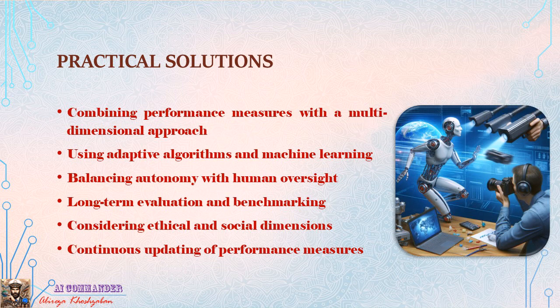Slide 9. 6. Practical suggestions for improving the design and evaluation of intelligent agents. To overcome challenges and achieve effective rationality, the following suggestions are proposed. Combining performance measures with a multidimensional approach. Employ composite objective functions to balance conflicting goals with appropriate weighting, e.g., 70% safety and 30% speed in an autonomous vehicle. Use multi-criteria decision-making, MCDM, methods to prioritize measures.